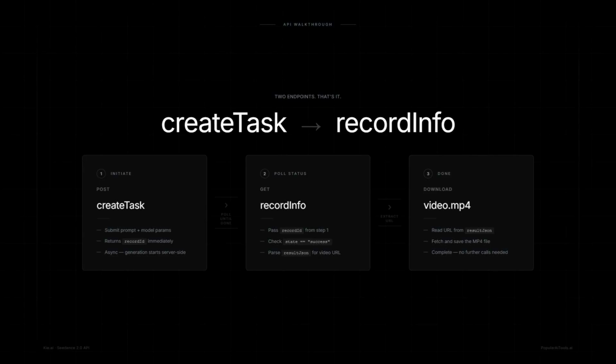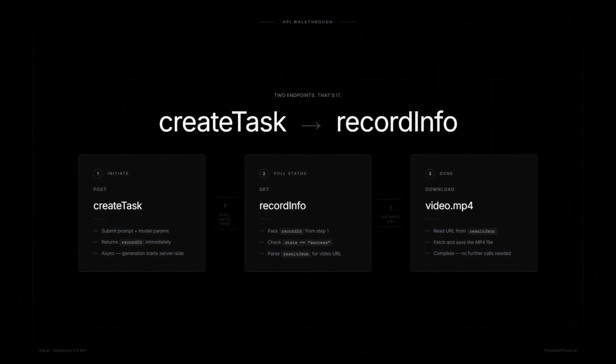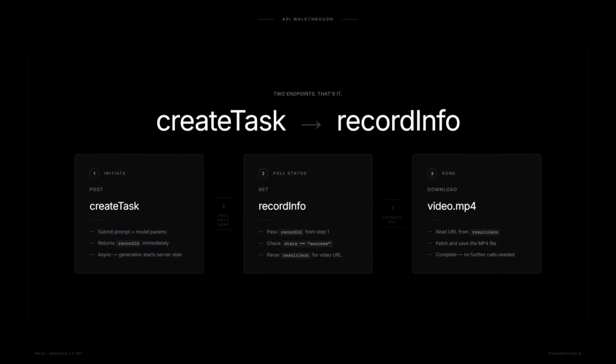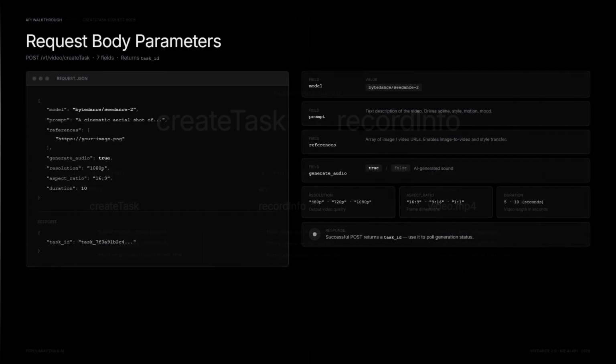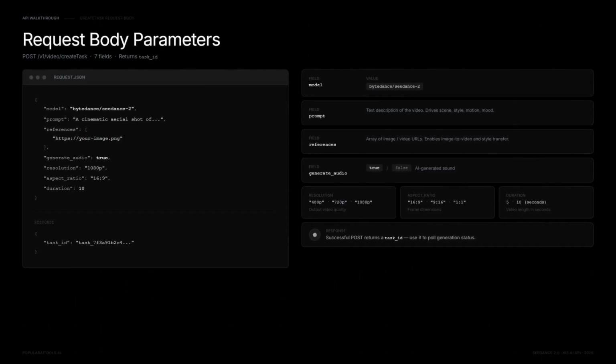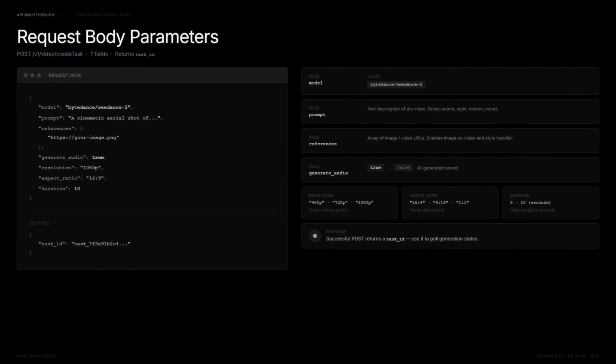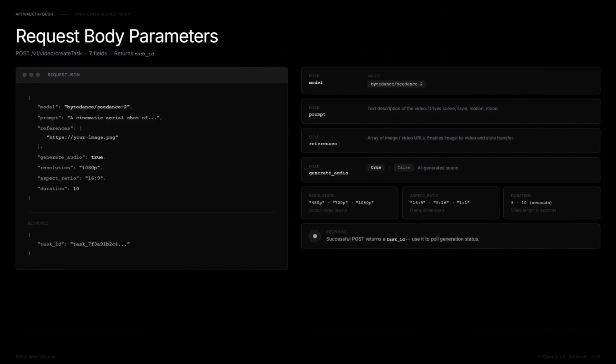API walkthrough. 2 endpoints. That's it. Post to createTask. Pull record info until state equals success. Pull the URL. Download the MP4. Done. The request body is dead simple. Model is ByteDance/Seedance2. Then your prompt, your reference arrays. Generate audio true or false. Resolution, aspect ratio, duration in seconds.